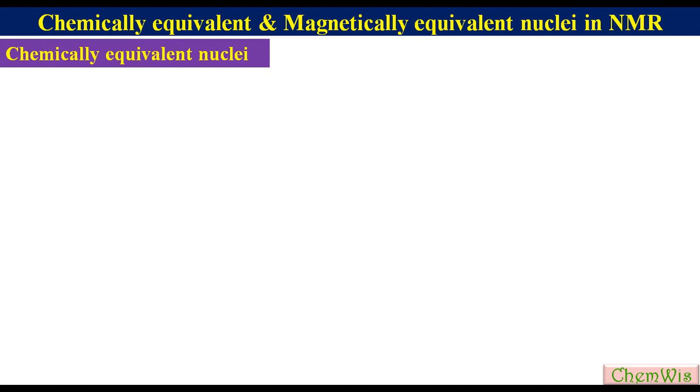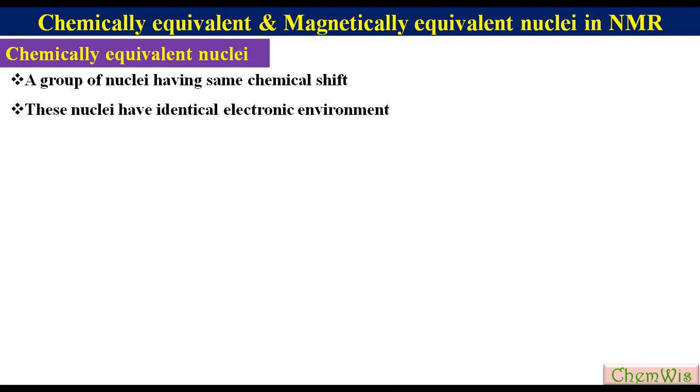Chemically equivalent nuclei are defined as a group of nuclei having the same chemical shift in the NMR. These nuclei have the same chemical shift because of identical electronic environment.